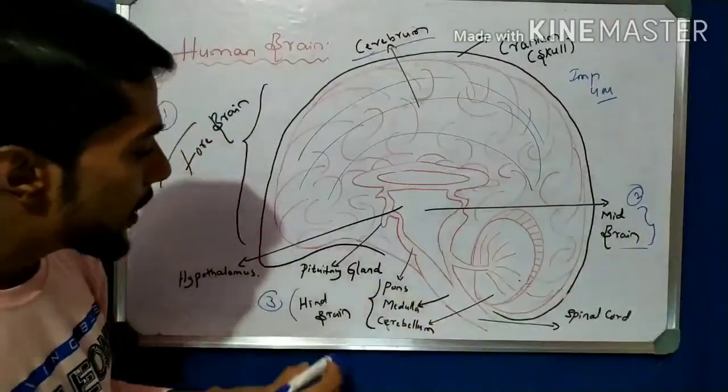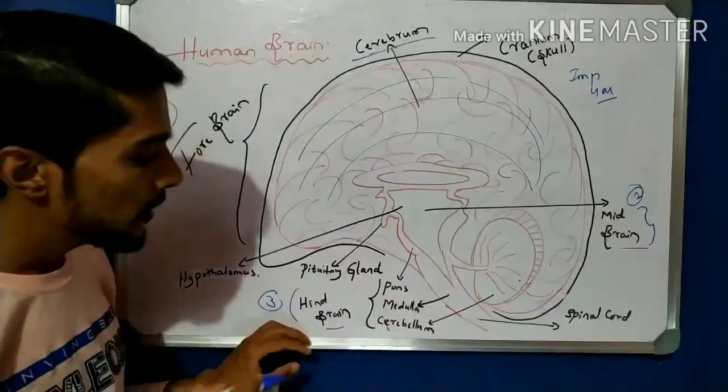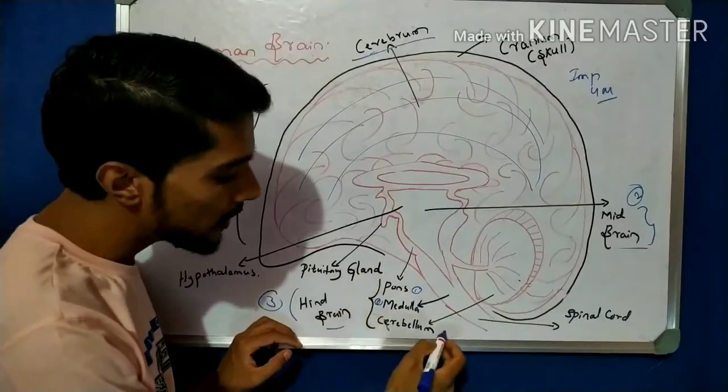And the third major part is the hindbrain. The hindbrain has 3 parts: one is the pons, one is the medulla oblongata, and one is the cerebellum.